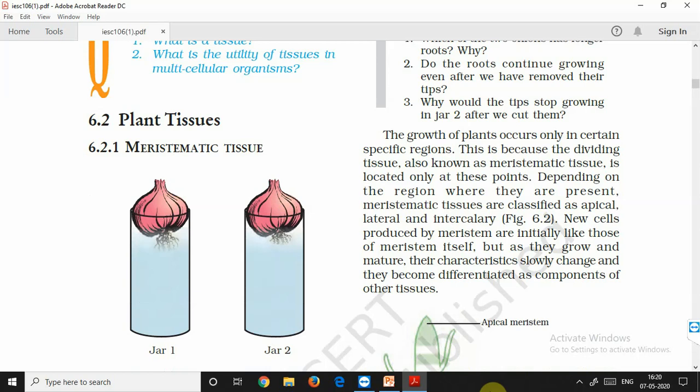So when the meristematic tissues have lost their ability to divide any further, and are now differentiated to perform various functions, they become the permanent tissues. Permanent tissues were again divided into two types: the simple permanent as well as the complex permanent tissues. The simple permanent tissues included parenchyma, collenchyma, and sclerenchyma.